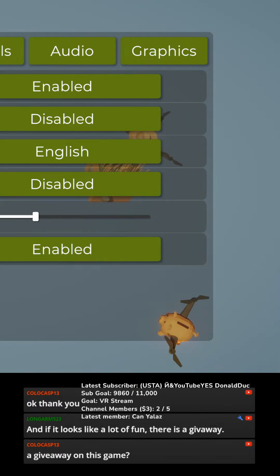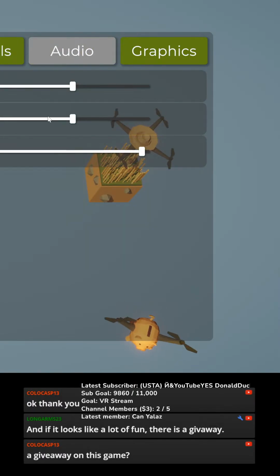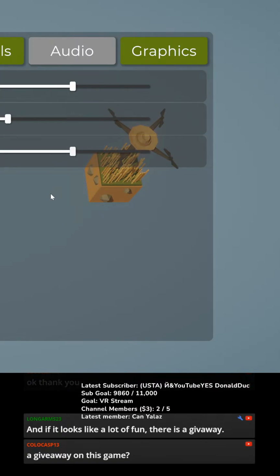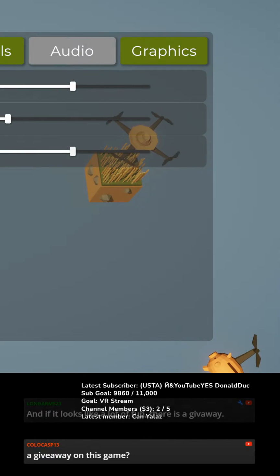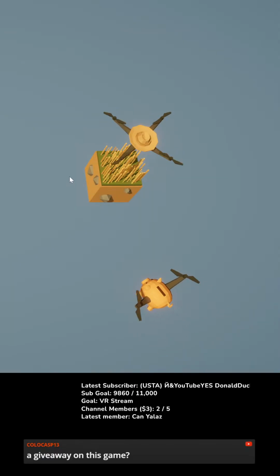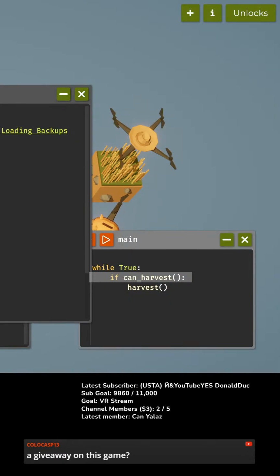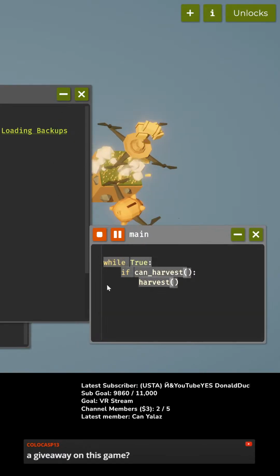How about audio? Volume, sound effects. Yeah, let's get that there. And I don't know what volume damping is, but let's take it down. Okay, back. Now, start. There we go. Okay. And go.